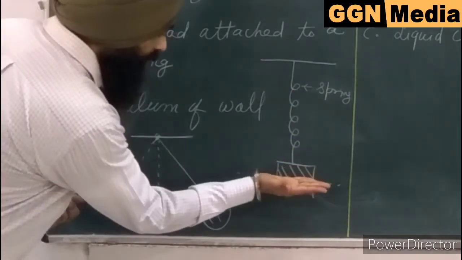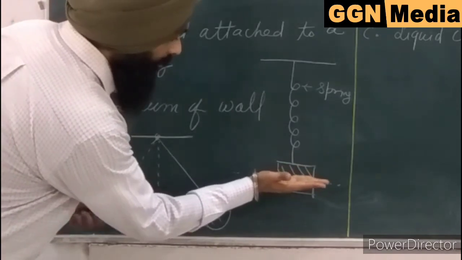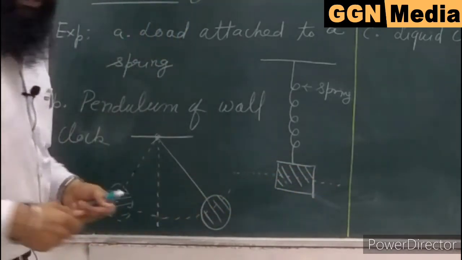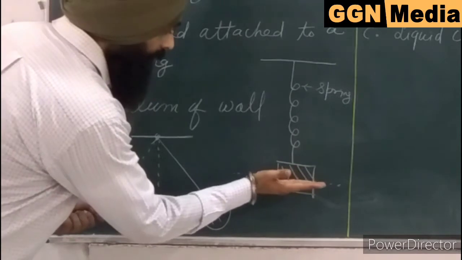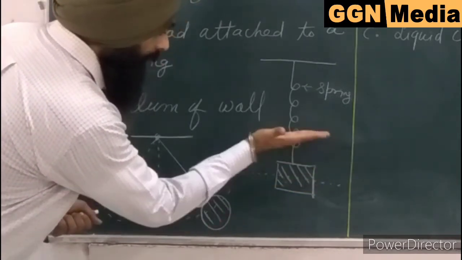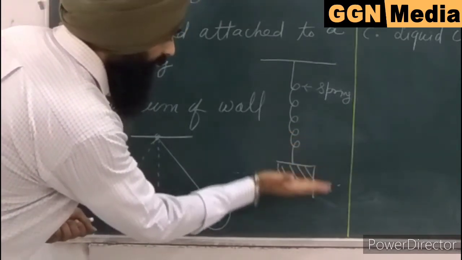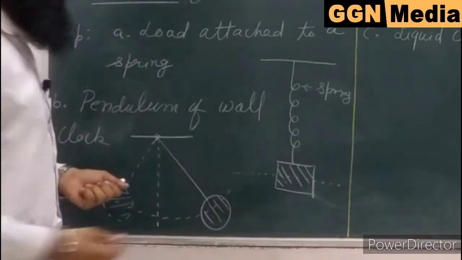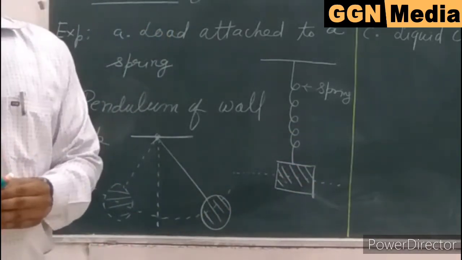This line is considered to be the mean position, and this motion is repeating itself around the mean position. So this motion is considered oscillatory motion.